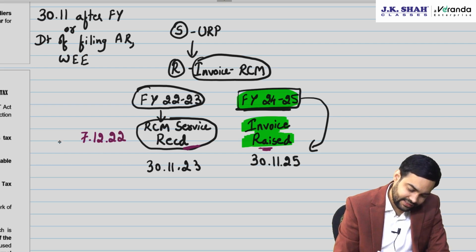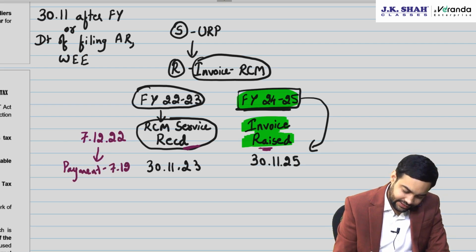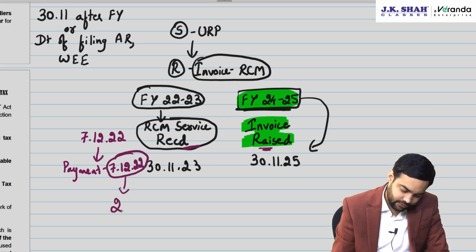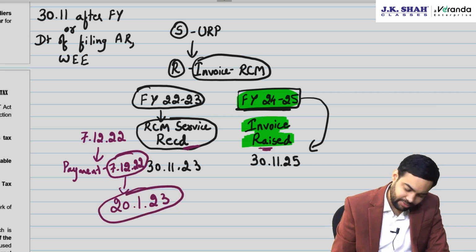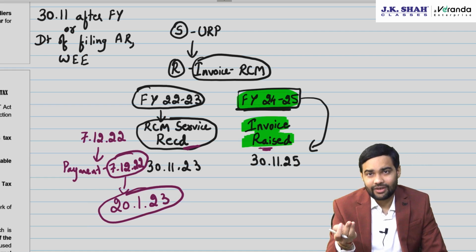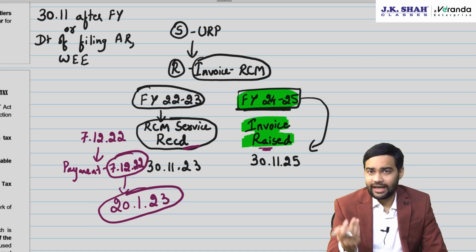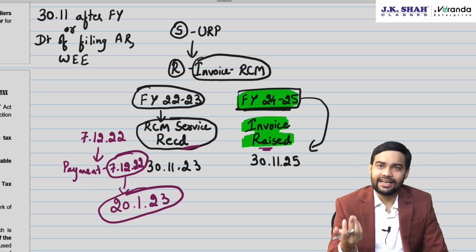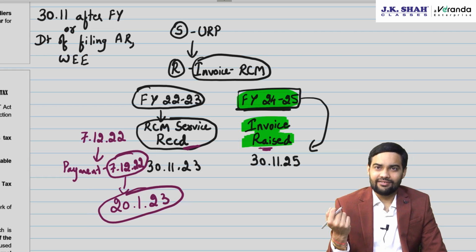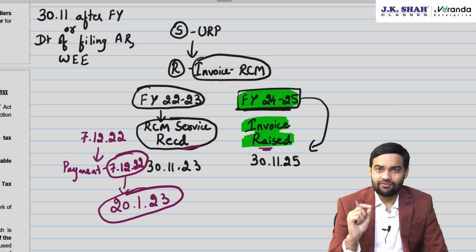Now when I received the service on 7/12 and say I make the payment on the same day, then the due date for paying this tax to government was 20th Jan 2023. Now from the due date of paying tax till the date of payment of tax, interest will have to be applied. See, I'll get ITC, but interest will be applicable and you will not get ITC of interest, that you are anyways aware of. So just be careful of this point.